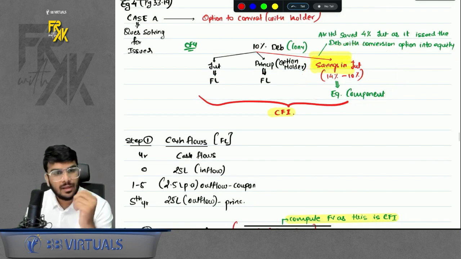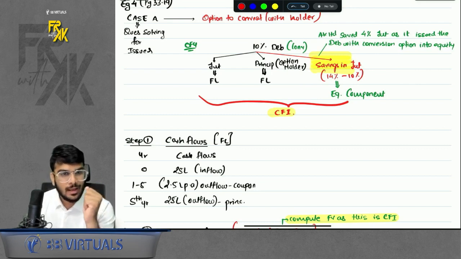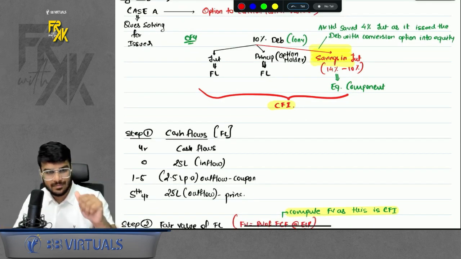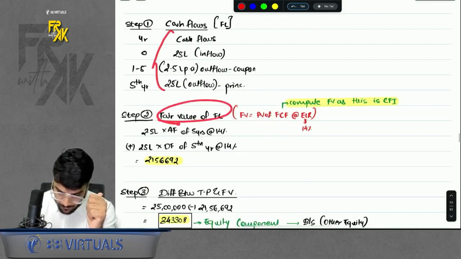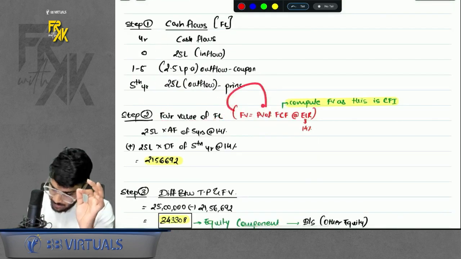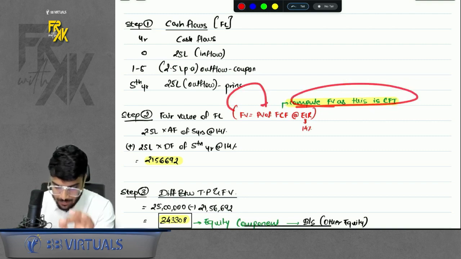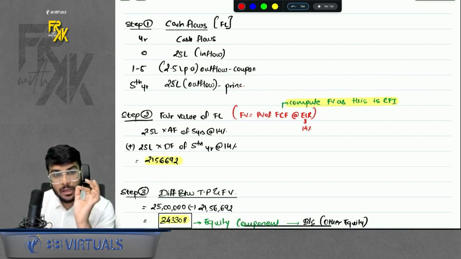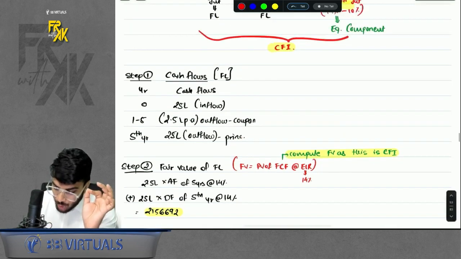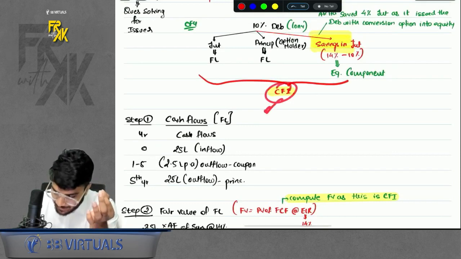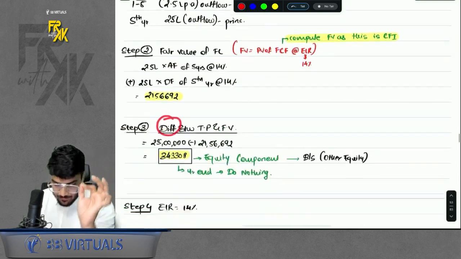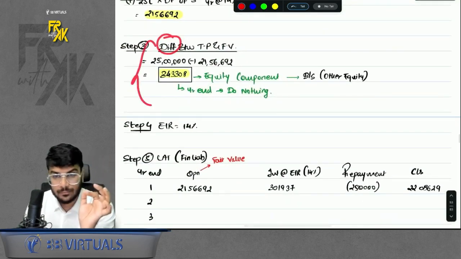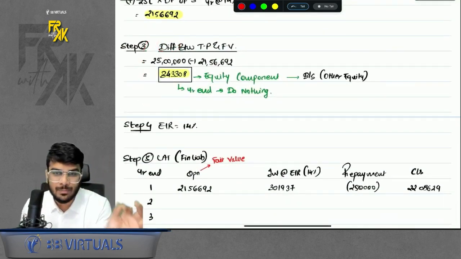If it is CFI, again, do you assume the fair value or compute the fair value? You will compute the fair value. How many steps we have? Same 5 steps. Step 1, cash flows. Step 2, fair value of financial liability. You will compute it. Same formula. Present value of future cash flow at EIR. Now what about the difference? Because it was a CFI. CFI means little FL, little equity. So here in CFI, the difference will be treated like an equity component.